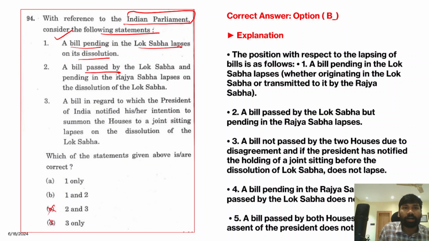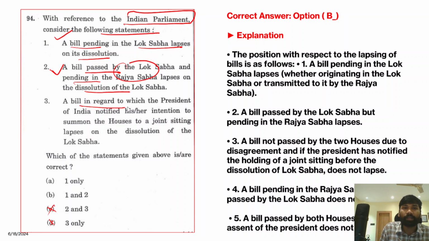Second statement, a bill passed by the Lok Sabha and pending in the Rajya Sabha lapses on the dissolution of the Lok Sabha. Now this is also a correct statement, because a bill which has been passed by the Lok Sabha and is pending in the Rajya Sabha lapses because it is not passed in the Rajya Sabha. Therefore this statement is also clearly correct.